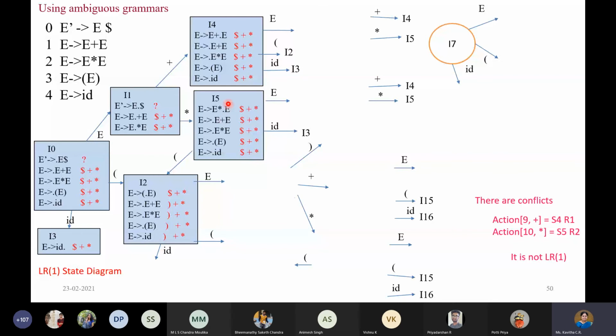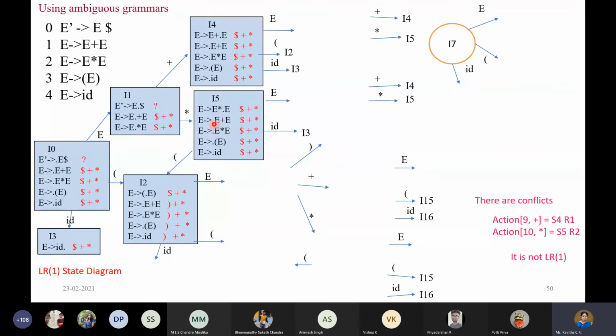Once you expand, you have to find the lookahead symbol. After E here also, we don't have any symbol except the lookahead symbols. If something was there after E, I would have taken that symbol, but that is not there. Therefore, we take the same lookahead symbols as before. So dollar, plus and star exist for all the rules, and there is nothing much to do because we have already covered it.